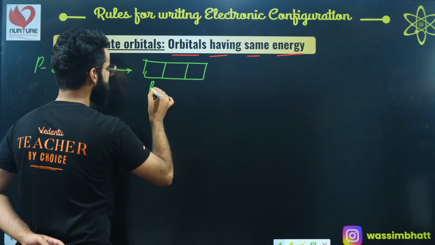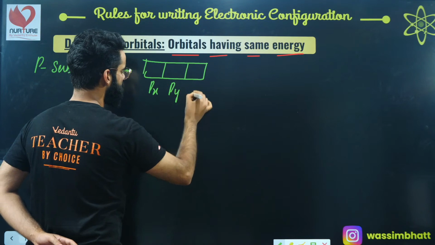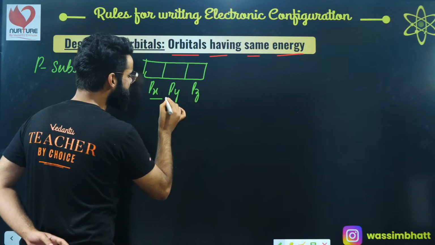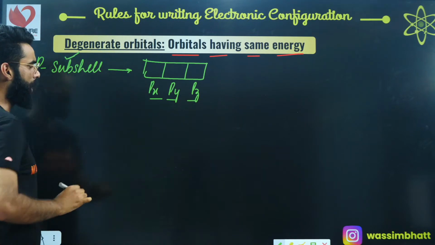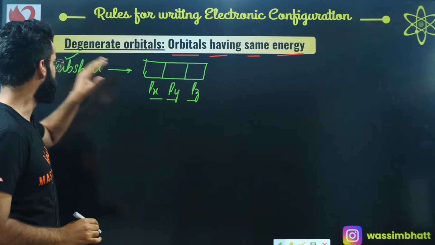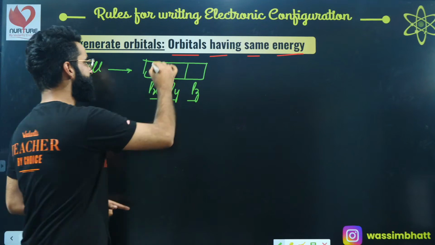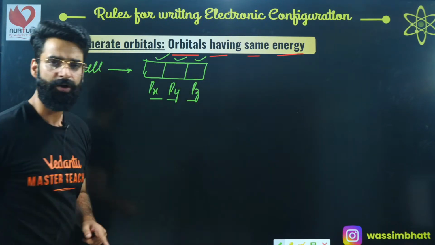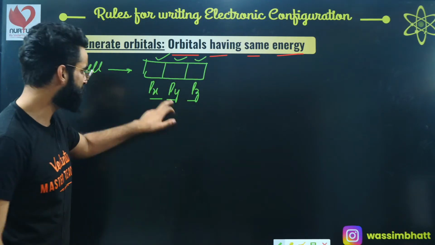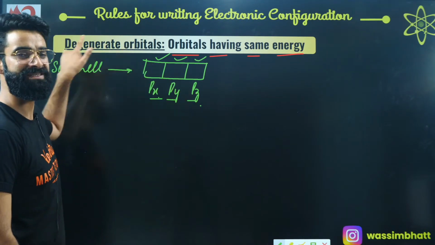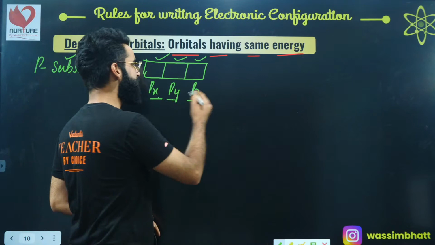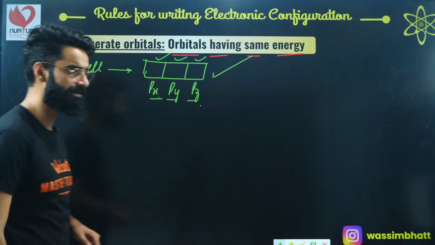One is called px, one is called py, one is called pz. These are the orbitals which belong to the same subshell. The orbitals belonging to the same subshell having the same energy are what we call degenerate orbitals. So your px, py, pz, their energy is the same, and they belong to the same subshell as well. I'll be calling this px, py and pz degenerate orbitals, right?